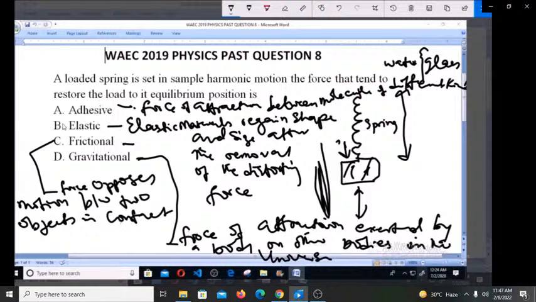So from here you can easily see that the elastic force is the force, because it is the one that makes a spring regain its shape once you remove your hand after pushing this down. So that makes option B the right answer.